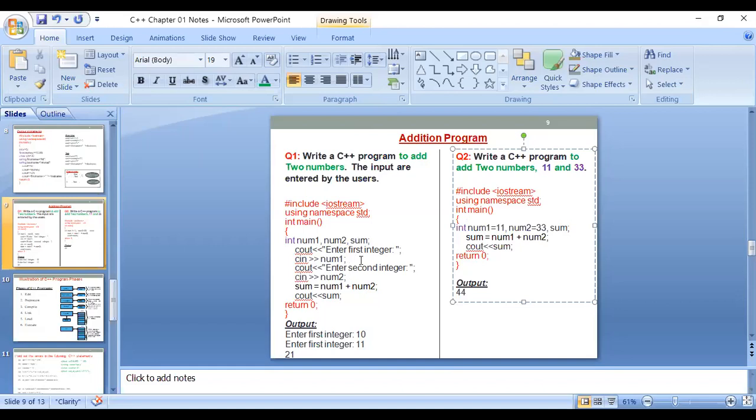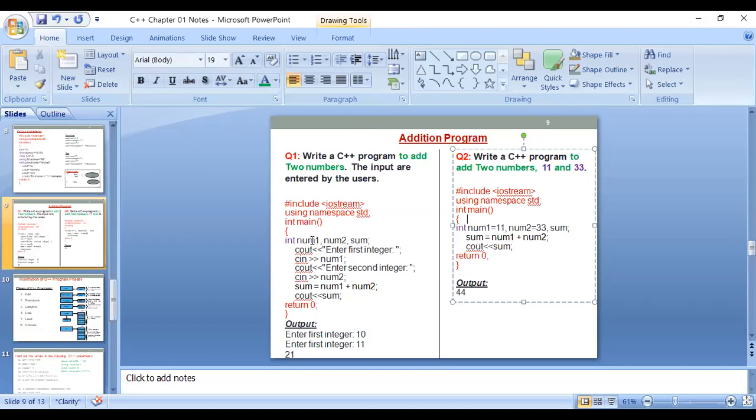Maybe I will enter 5 and 10, but you will enter 10 and 11. This is up to you. But here, they fixed the numbers: 11 and 33 you have to enter. You are going to add 11 and 33. So these parts are all okay, but here in the declaration, when you declare number 1 and number 2, you have to put the value here. The number 1 value is 11 and, comma, number 2 value is 33 here.